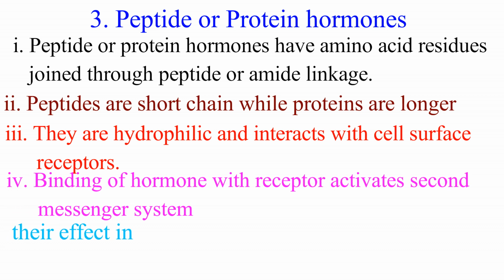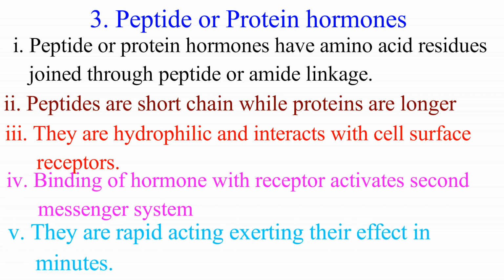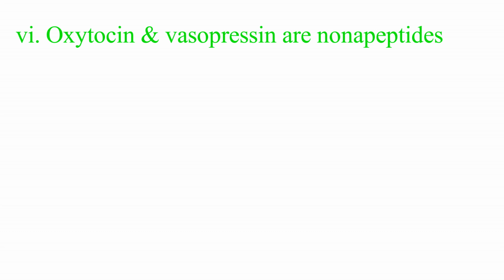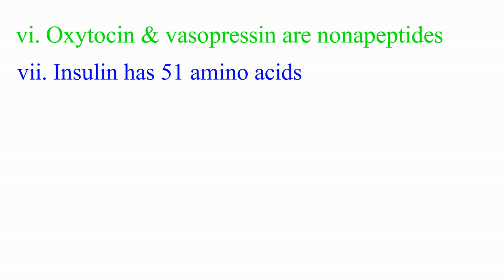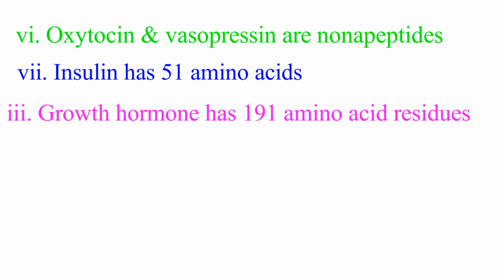They are rapid acting, that is, exert their effect in seconds or minutes as compared to steroid hormones that take months or days for their action. Vasopressin and oxytocin from neurohypophysis are nonapeptides, that is having 9 amino acid residues. The insulin has 51 amino acid residues, while growth hormone is a protein hormone having 191 amino acid residues.